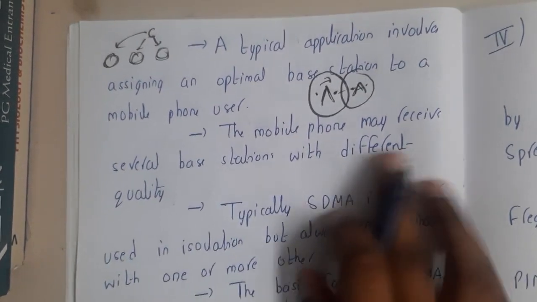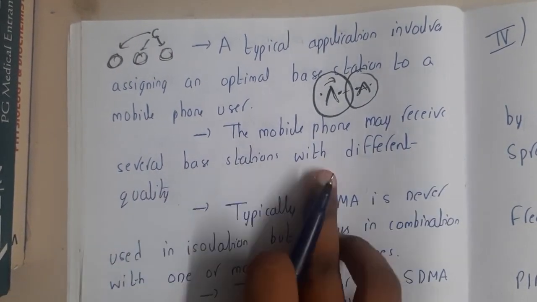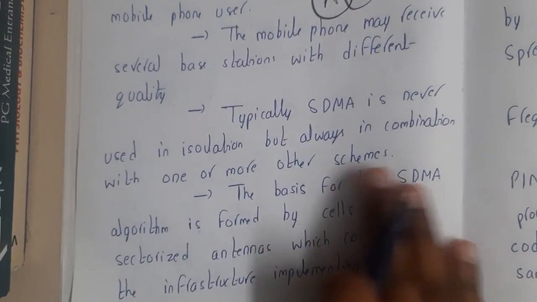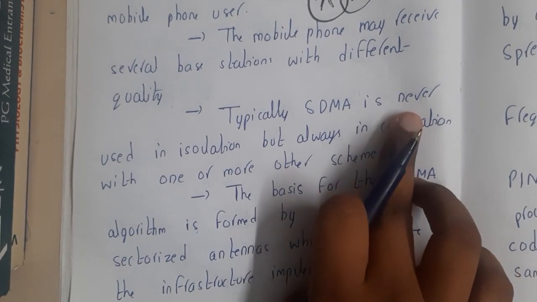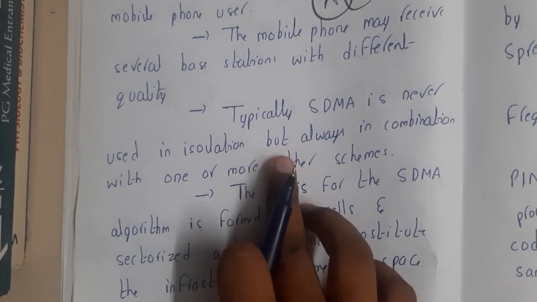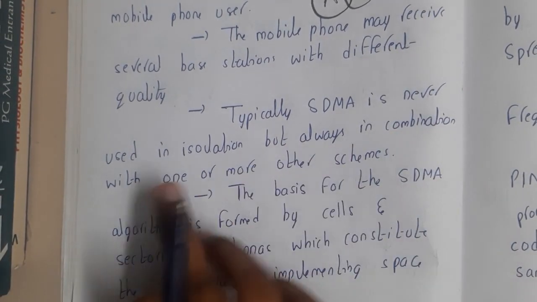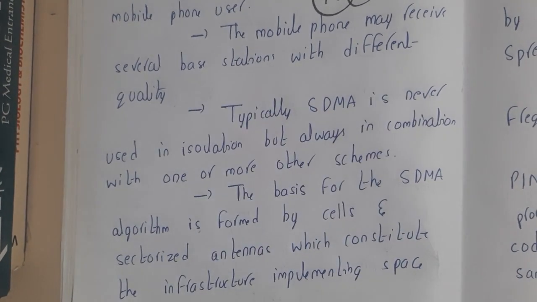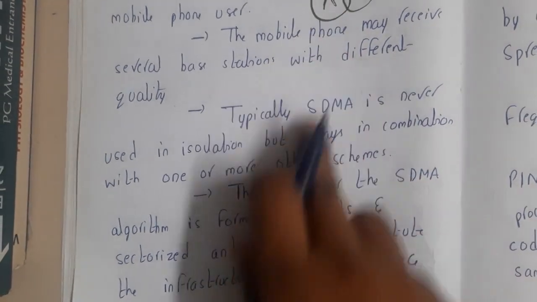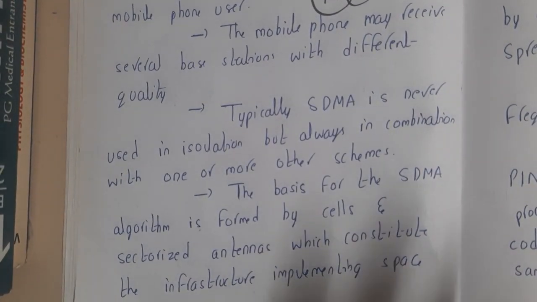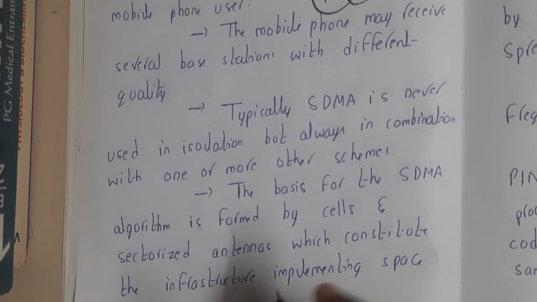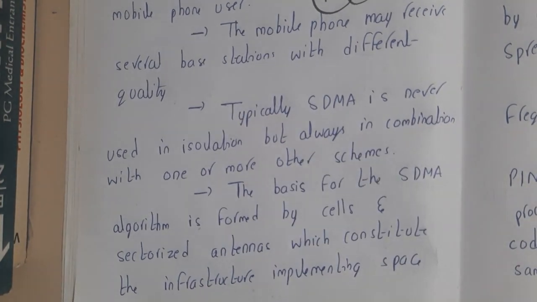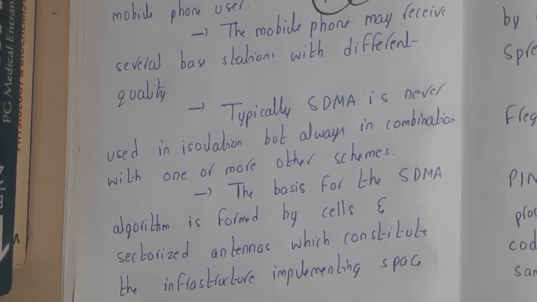Okay, so the mobile phone may receive several base stations with different qualities. Typically SDMA is never used in isolation but always combined with one another. Space division multiplexing cannot be used alone, because we cannot give a particular base station space to a single user. That is why SDMA is combined with frequency or time division.